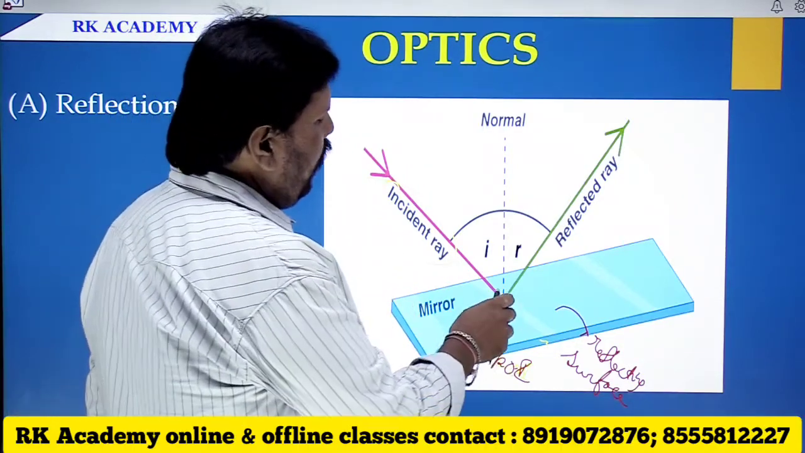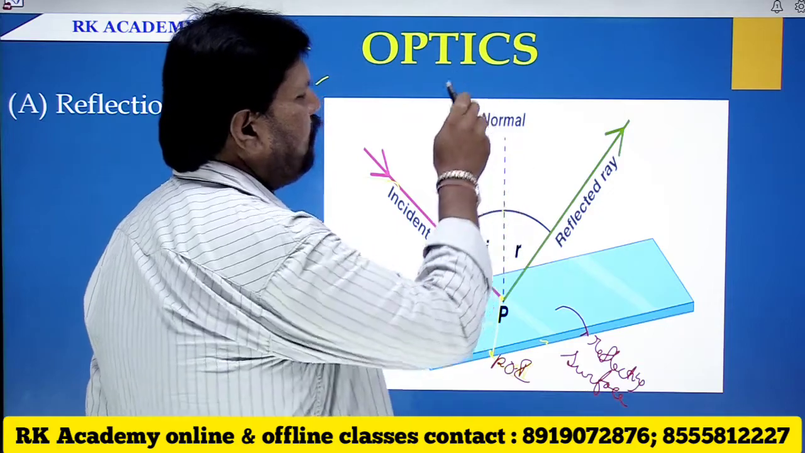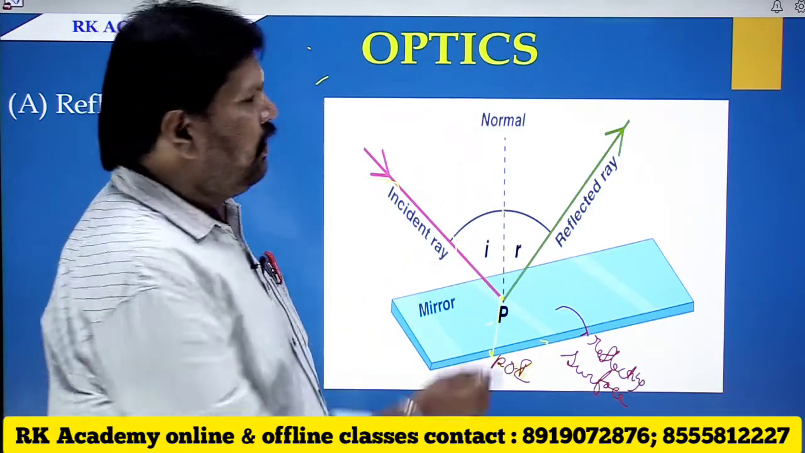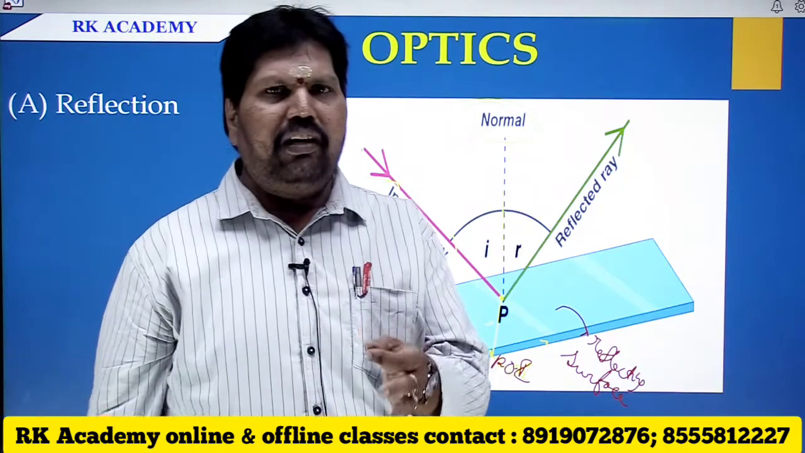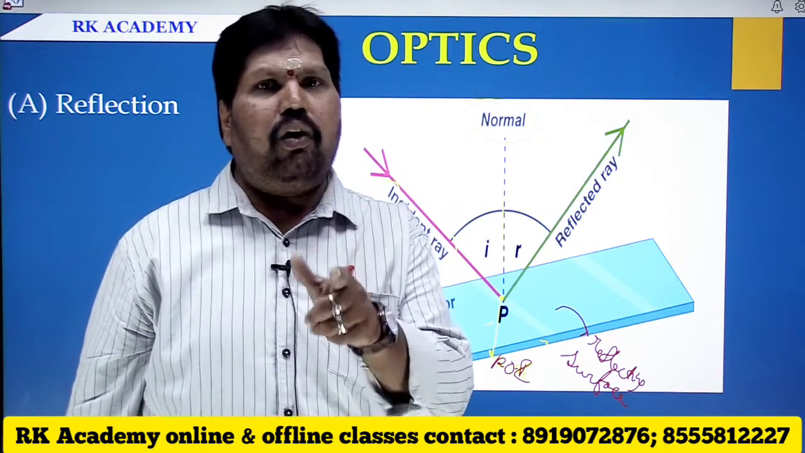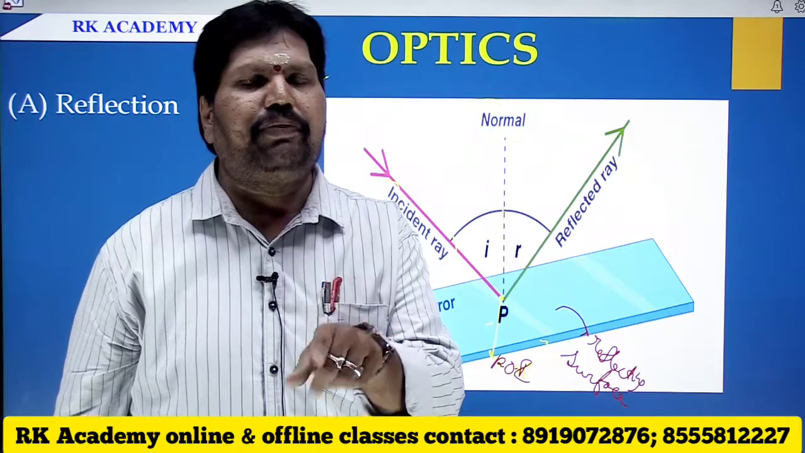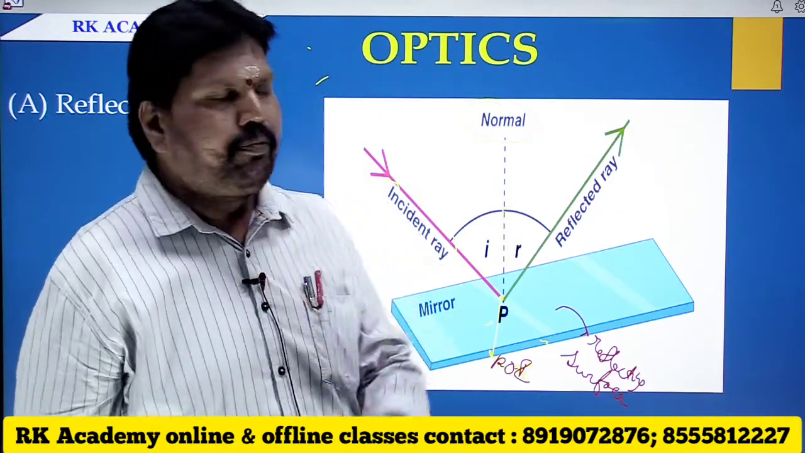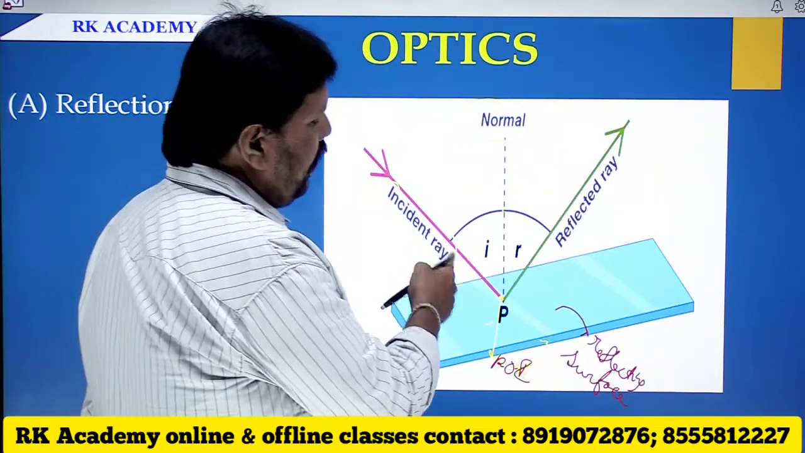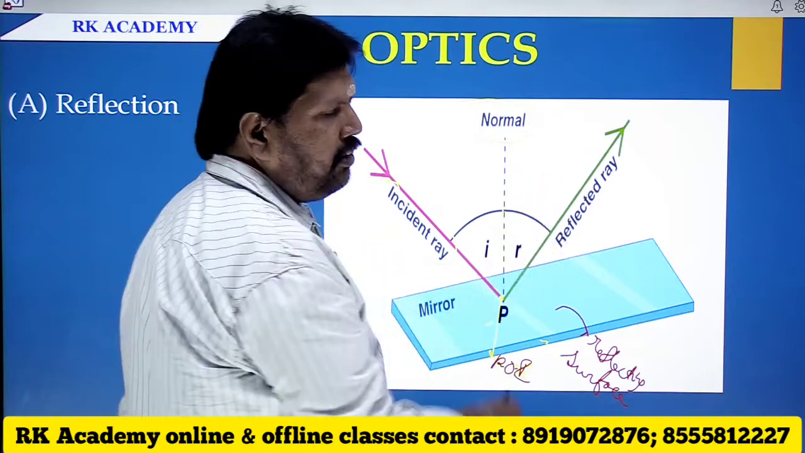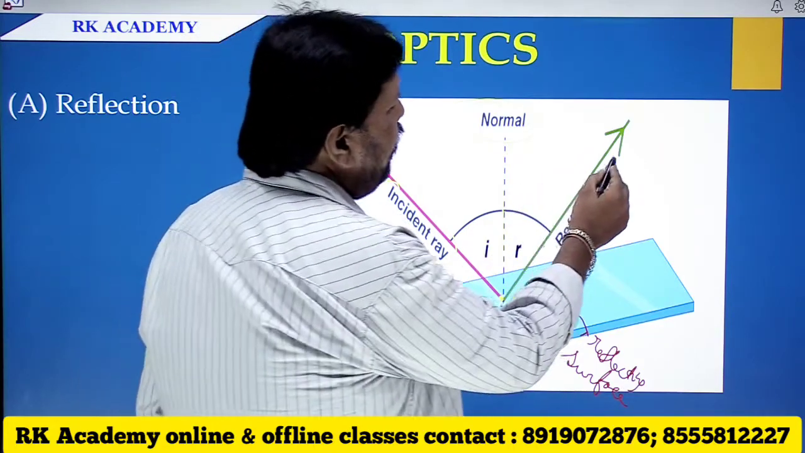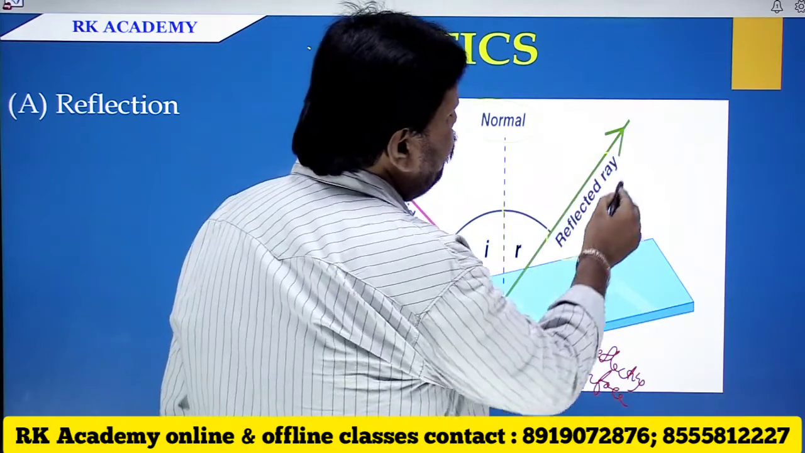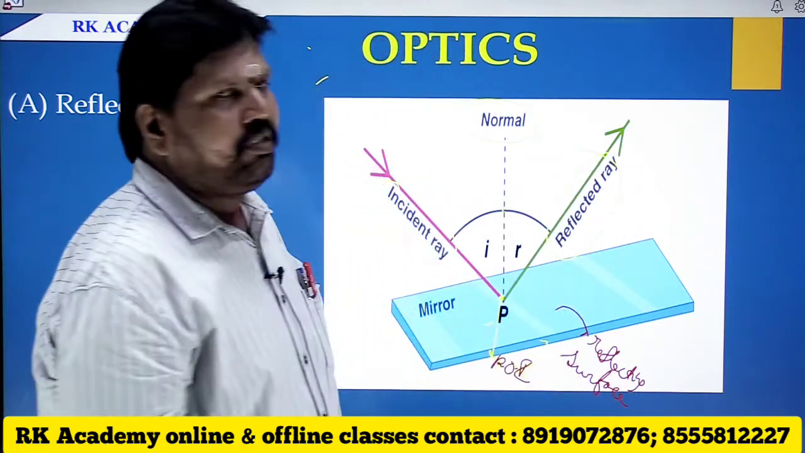When you draw a perpendicular line from this point of incidence, that is known to be the normal. Normal is a perpendicular line drawn from the point of incidence. The light will be bounced back, which is said to be reflected. Hence this ray is known to be the reflected ray.